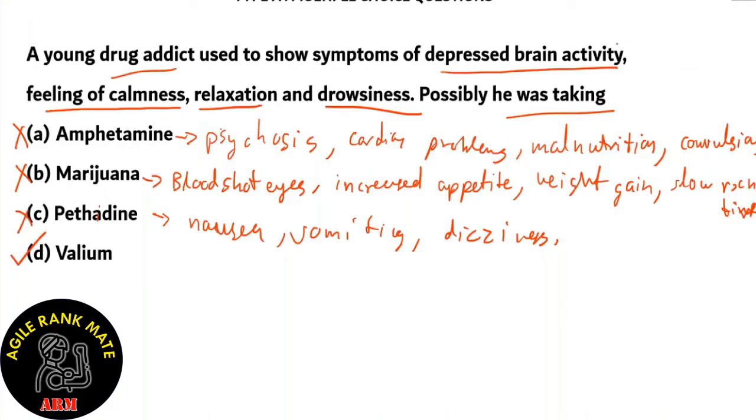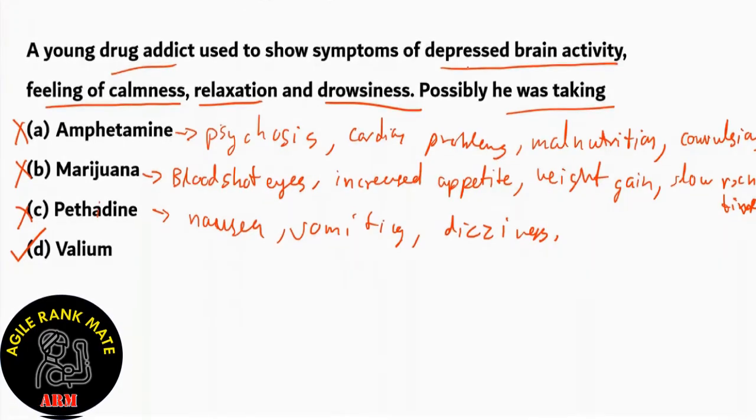Valium causes depressed brain activity, feeling of calmness, relaxation, and drowsiness. So among the four, Valium is the most probable candidate for the young drug addict being using the drug. So when he uses Valium, he can have these symptoms. So he was possibly taking Valium. Option D is the right option.